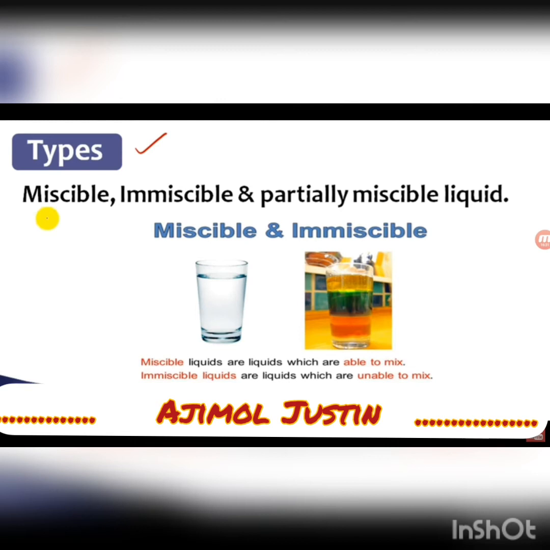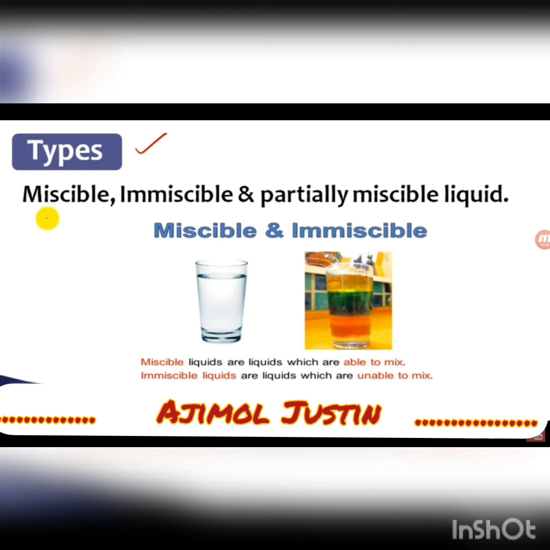That means you will be able to see the difference, that they are separated. For example, oil and water. If you mix oil in water, you can see that a layer of oil lies above the water, thus indicating that two different layers are there.